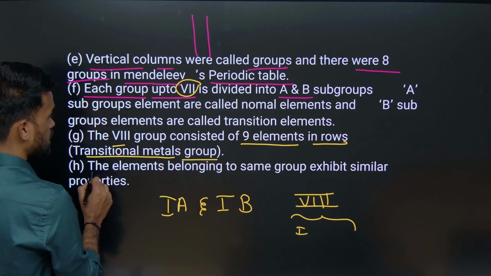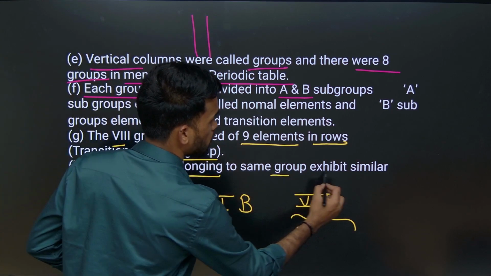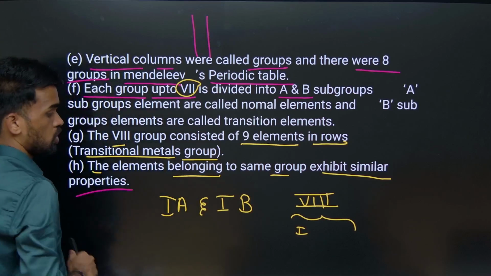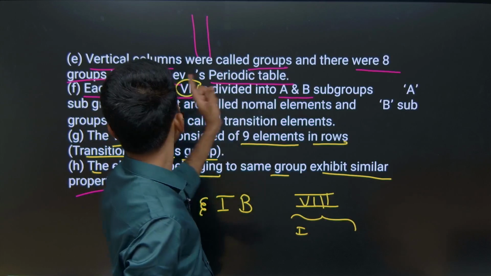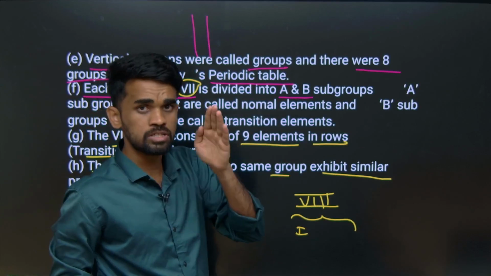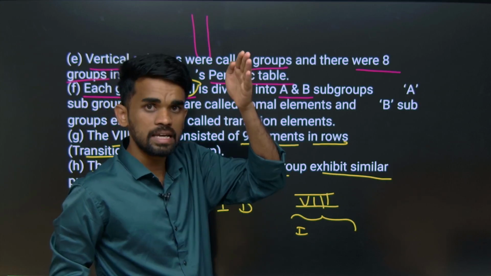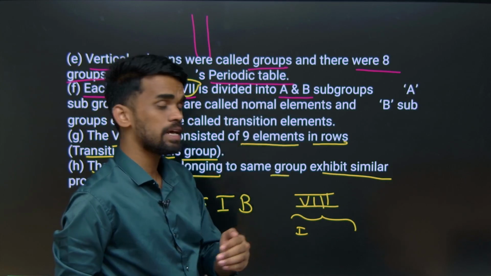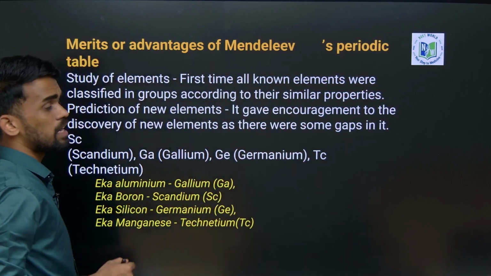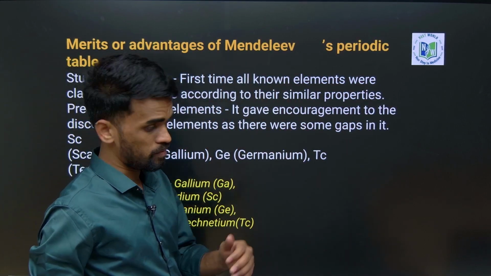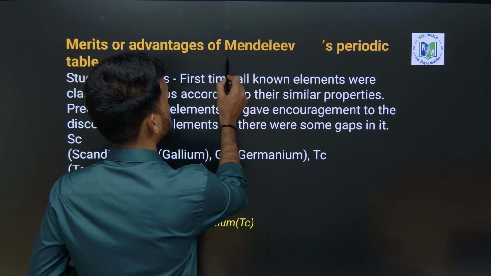Next, the elements belonging to the same group exhibit similar properties. Based on his classification, he classified periods and also groups, and those elements which lie in one group have similar properties. So what are the merits, or advantages, of Mendeleev's classification?